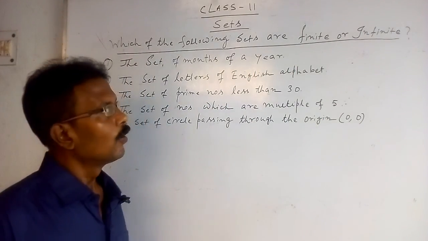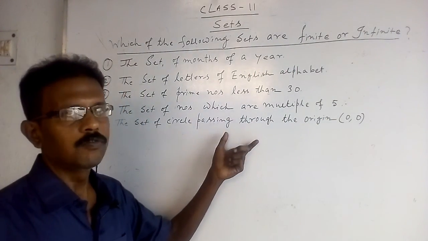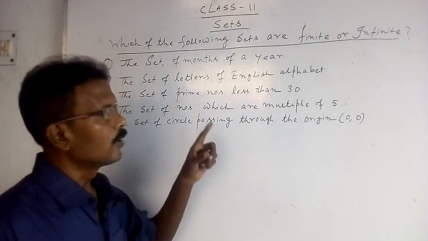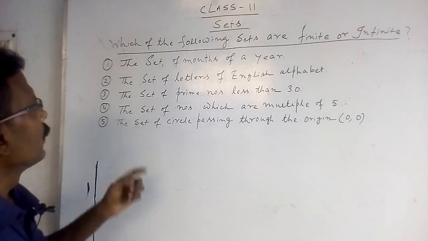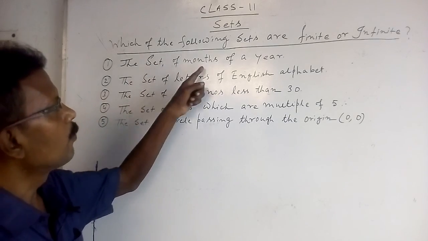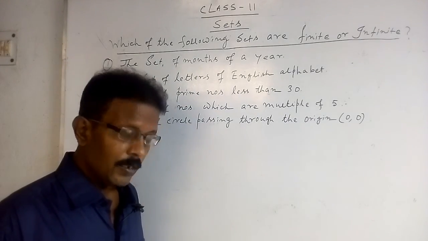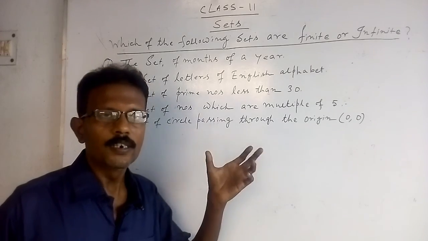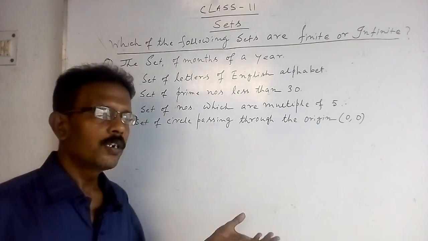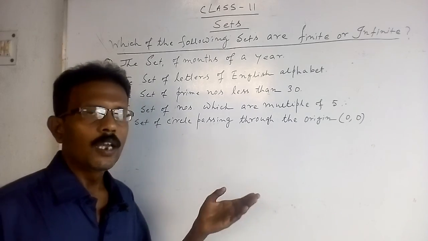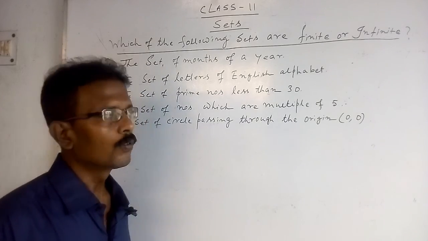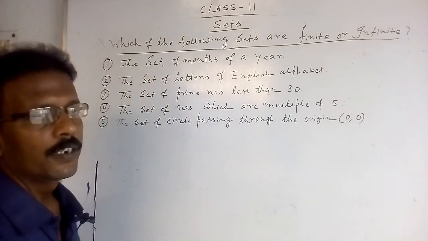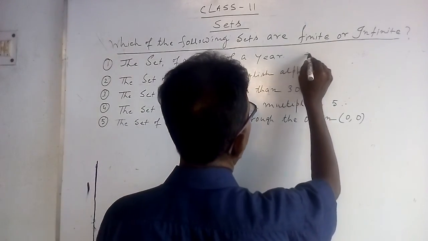Now we have to discuss whether these sets are finite or infinite. The first is the set of months of a year. What do you think? This is a finite set because a year has 12 months, January, February, March, April, May, June, July, August, September, October, November, December. There are 12 months in a year, therefore undoubtedly this is a finite set.